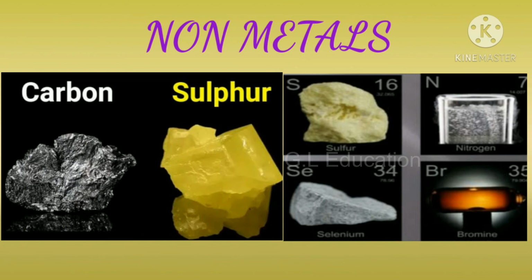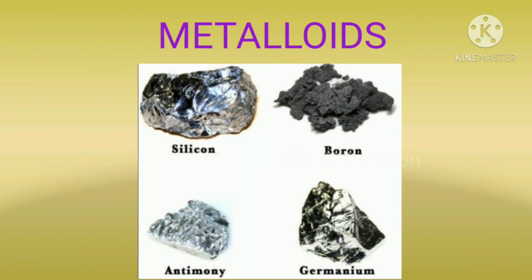Example, carbon, nitrogen, oxygen, phosphorus, fluorine, chlorine, bromine, iodine, etc. Metalloids. Elements which have the properties of both metals and non-metals are called metalloids. Example, boron, arsenic, silicon and germanium.